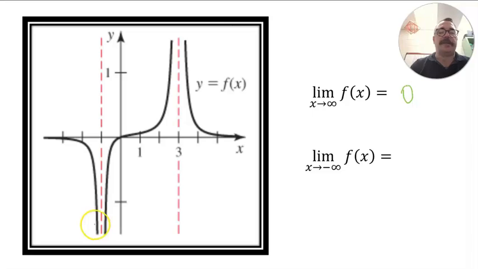Now, from the other side, as x goes to negative infinity, remember, we're taking x to negative infinity. Even though this part is going to negative infinity, that's the function going to negative infinity. This is talking about taking x to negative infinity and figuring out what the function does. X going to negative infinity means we're taking x just further and further out to the left. And from what we can tell on the graph, it looks like that flattens out to 0 as well.